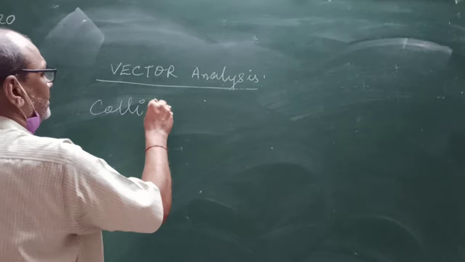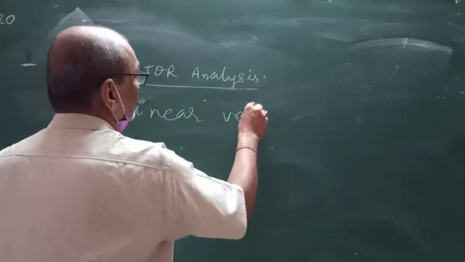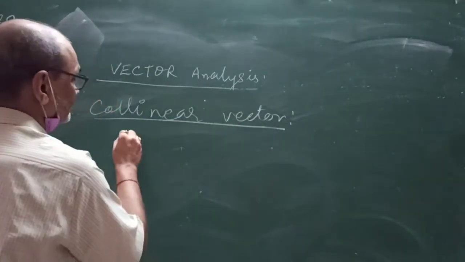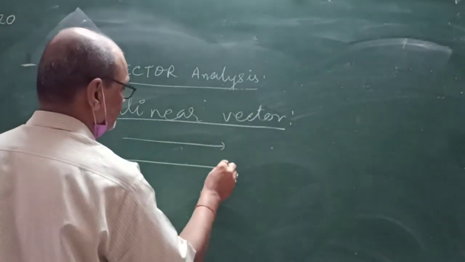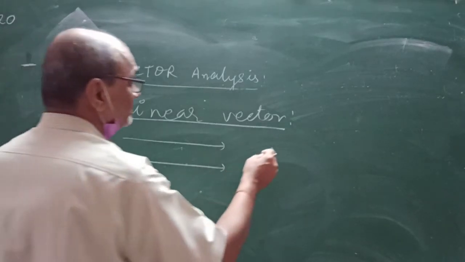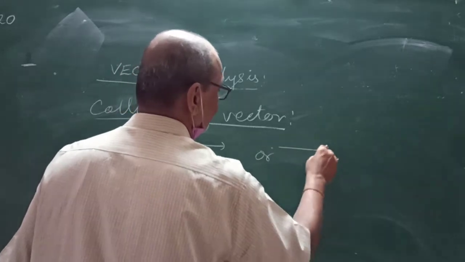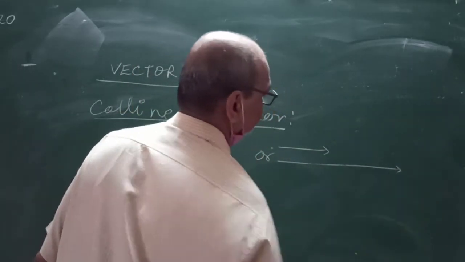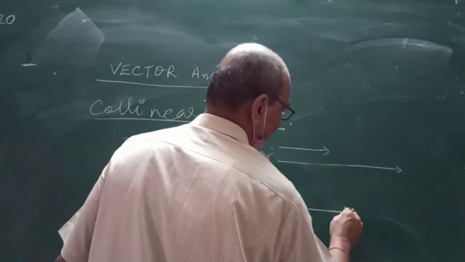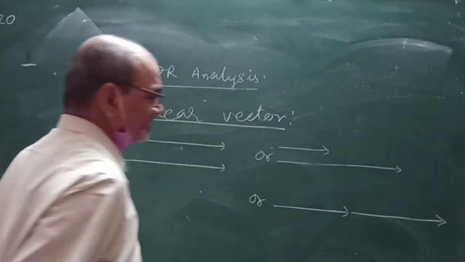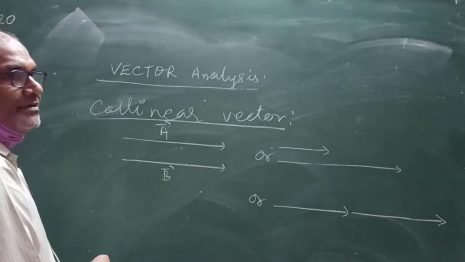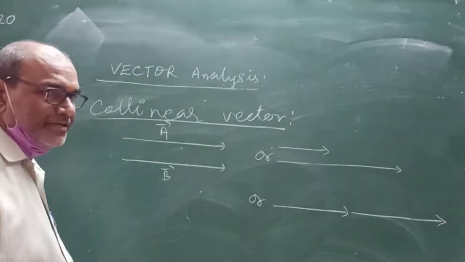Collinear vectors can have equal magnitude or unequal magnitude, or they are directed in the same direction. Vector A and B magnitude is the same, and both are directed in the same direction.